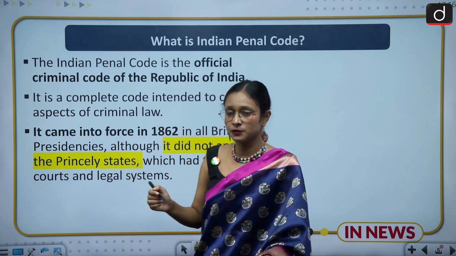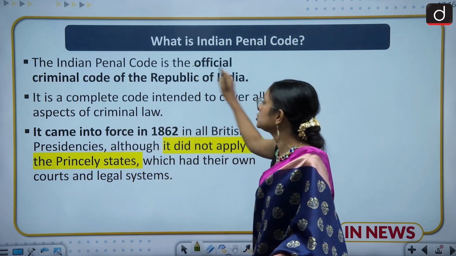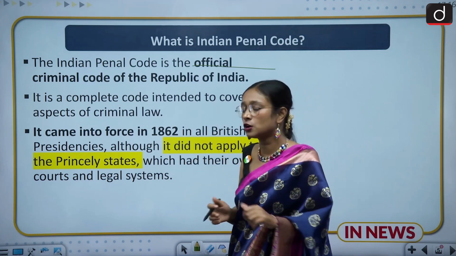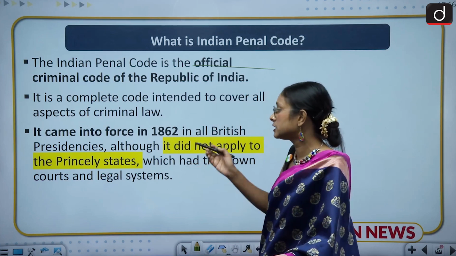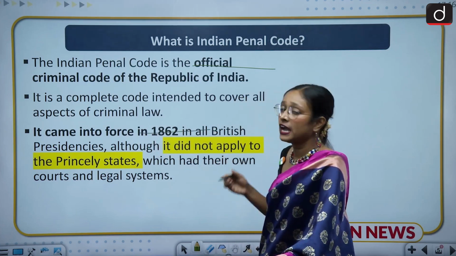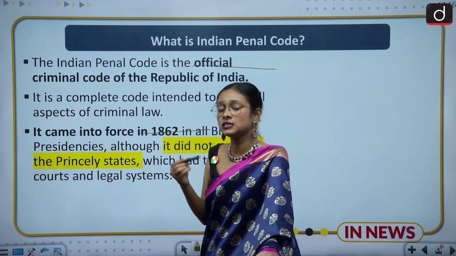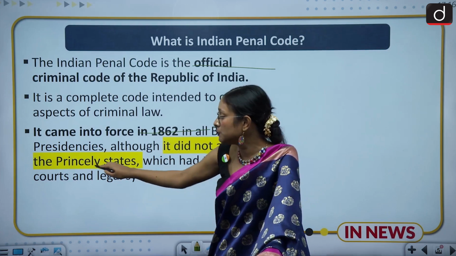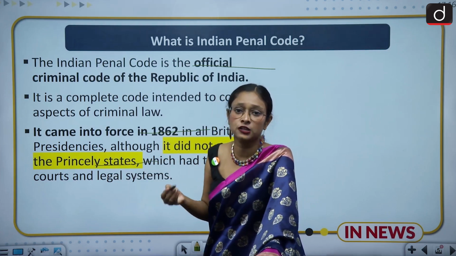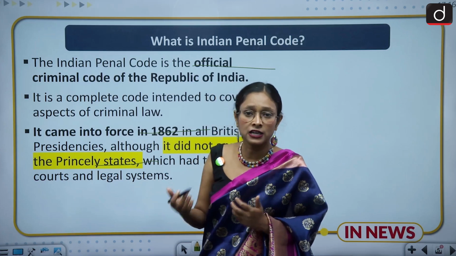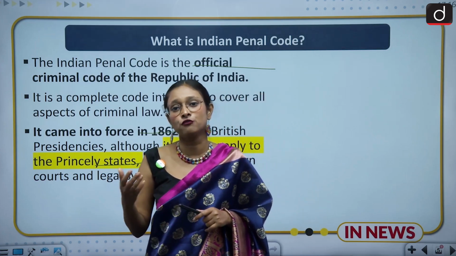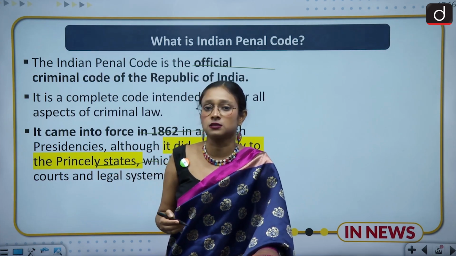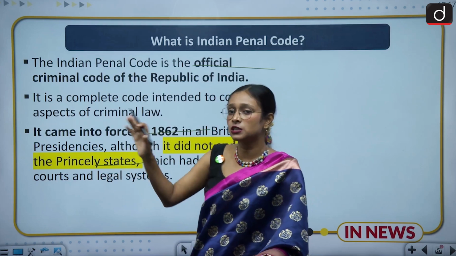So what is the Indian Penal Code? The Indian Penal Code is the official criminal code of the Republic of India, and it is a complete code of the criminal laws. It came into effect in 1862, and there is a twist in this: in 1862 it was introduced, but it was not applied to the princely states of India. It means that princely states had their own rules and their own darbar kind of system, where the rajas and their officials decided the criminal procedure and what kind of justice should be given to the masses. So this is a peculiar feature of the Indian Penal Code.